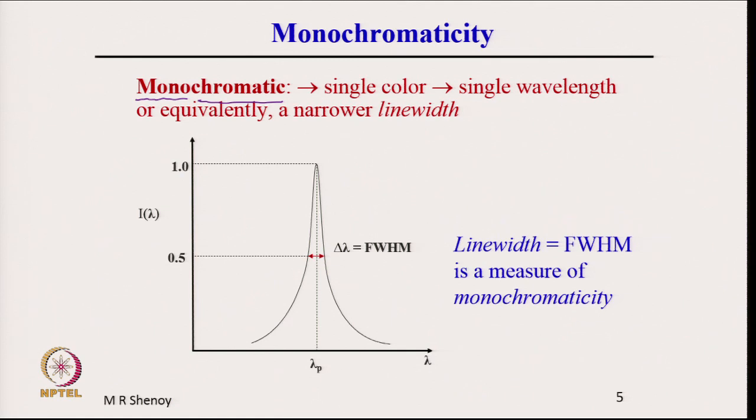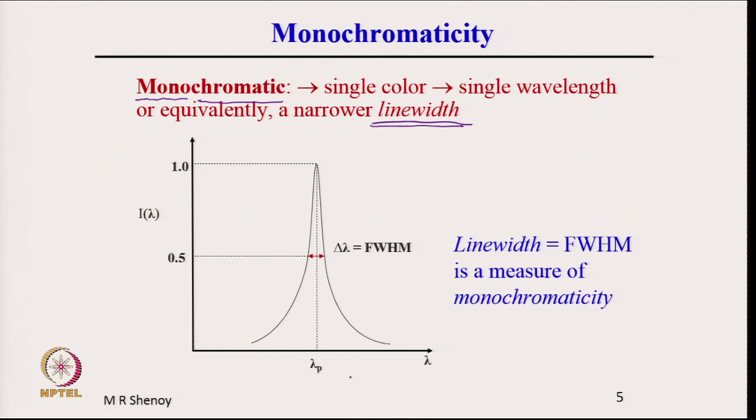Or equivalently, as we go further we will see that there is nothing like a single frequency or a single wavelength in optics, and we can only define a certain line width for the source which determines the monochromaticity of the source, and therefore, the monochromaticity is characterized by the line width of a source. So, what is this line width?